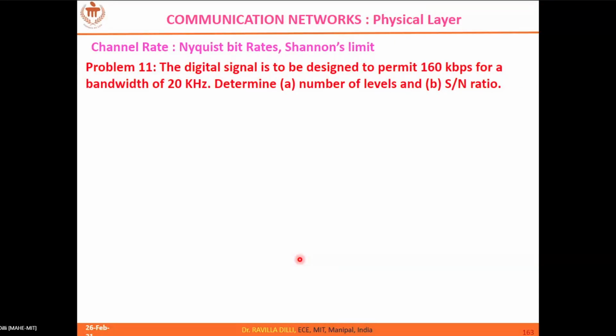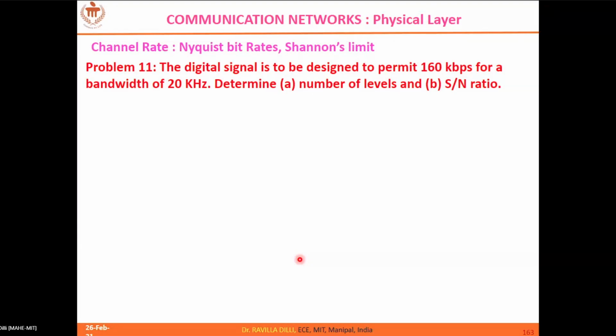Find the number of levels and find the SNR. In order to find the number of levels, we have to use the Nyquist rate. So 160 kbps equals 2 into 20K log V base 2. What's the value? Can someone answer this? 160 kbps is equal to 2 into 20, so 40K. So this gives 4. So what is the number of levels? It is 16 if I am not wrong. 2 power 4, 16, yes.